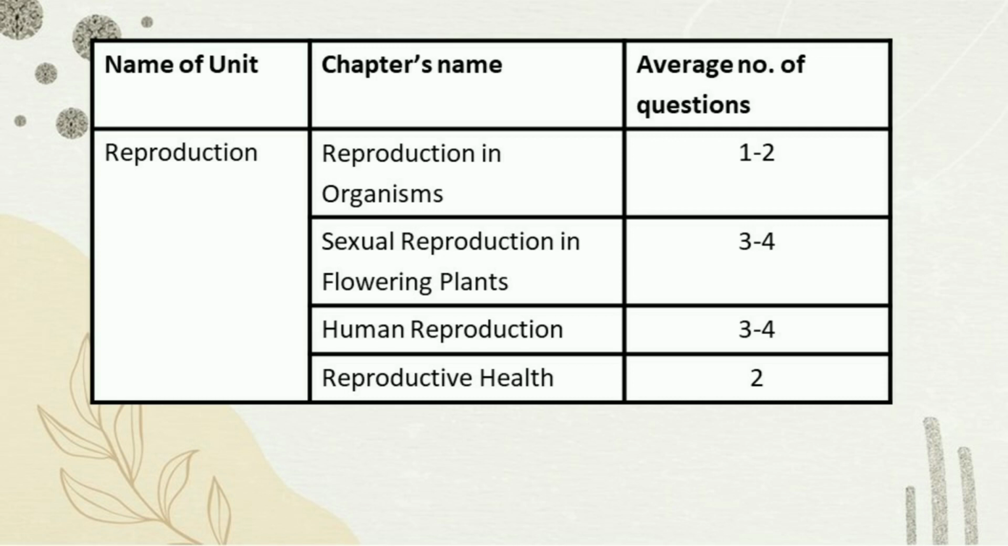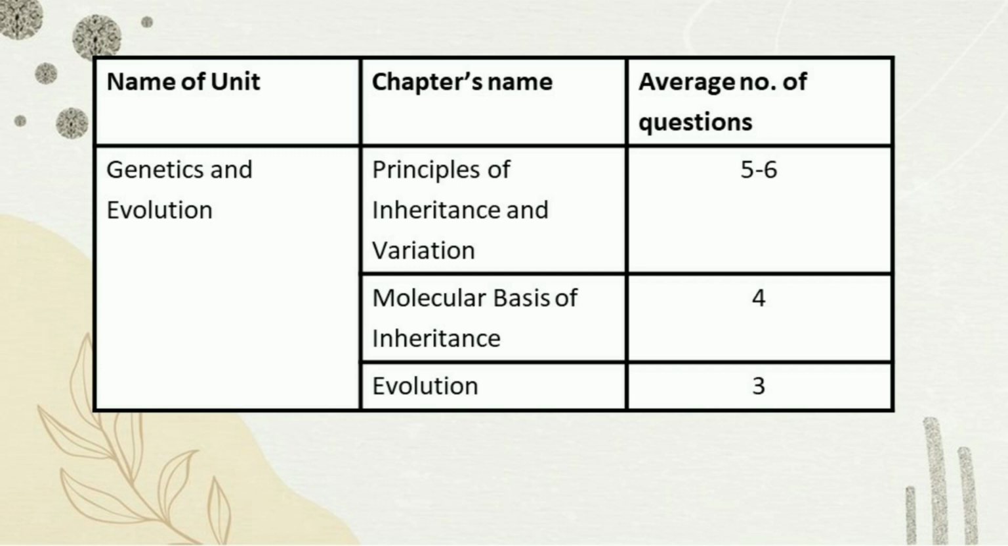Coming to the next unit, we have genetics and evolution. So the chapters are principles of inheritance and variation. We get a huge amount of questions from this chapter alone, like 5 to 6 questions, and the important topics from this chapter are genetic disorders, deviations from Mendelism, Mendel's law of inheritance, chromosomal theory of inheritance, linkage and recombination.